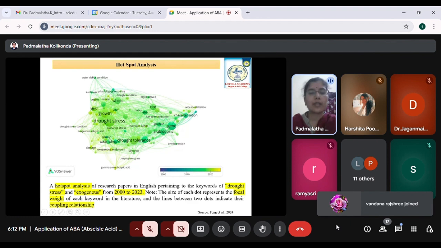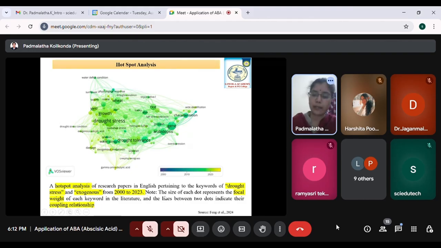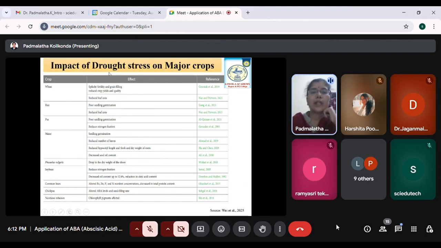So we can say that there are a lot of publications, and these lines indicate the connection between these keywords. So this is just hotspot data analyzed using computer software from 2000 to 2023. So here in this table, you can see the impact of drought stress on major crops.